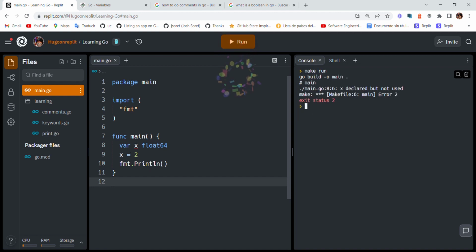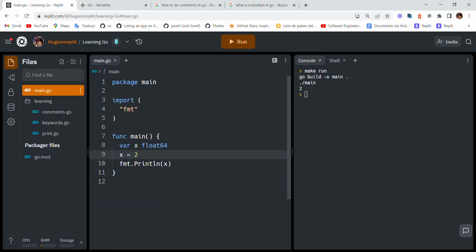Okay, so x is declared but not used. That is why we need to use x there. And the output is 2. Remember, first you need to do var x float64, for example.